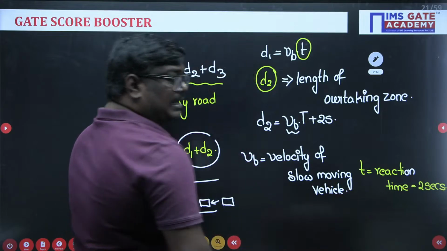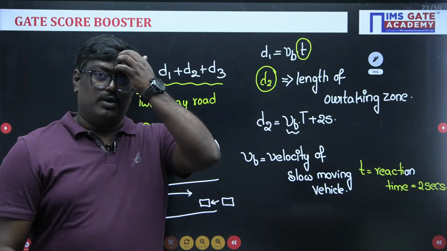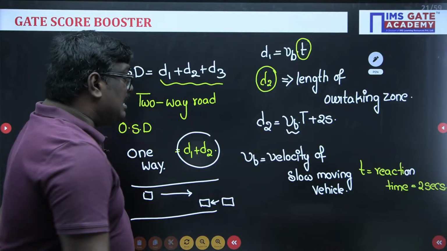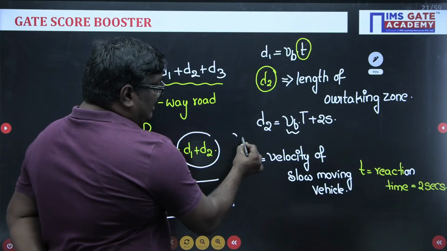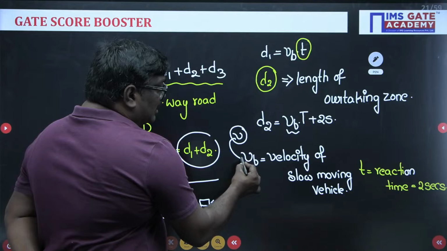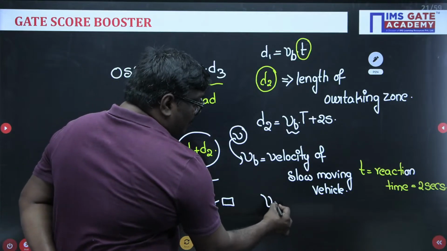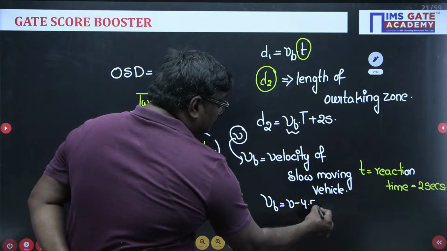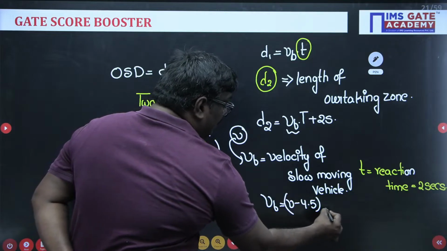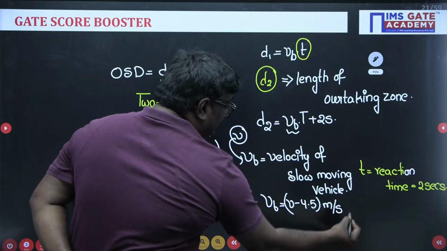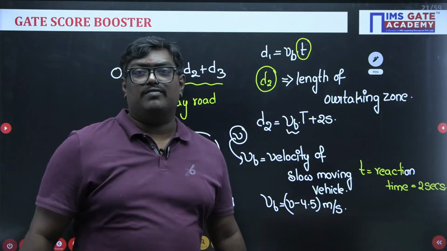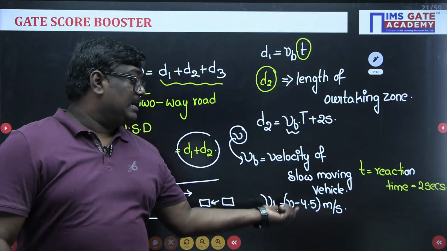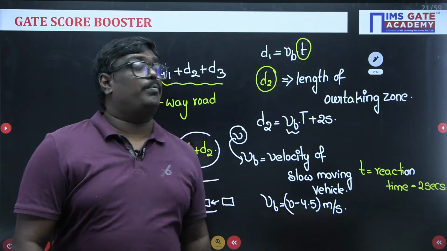And remember, my dear students, if they give you the actual velocity V, and you have to calculate the velocity of the slow moving vehicle, then the velocity of the slow moving vehicle is equal to V minus 4.5 meter per second. Are you getting, my dear students? If they give the velocity of the actual vehicle, the slow vehicle velocity will be taken as V minus 4.5.